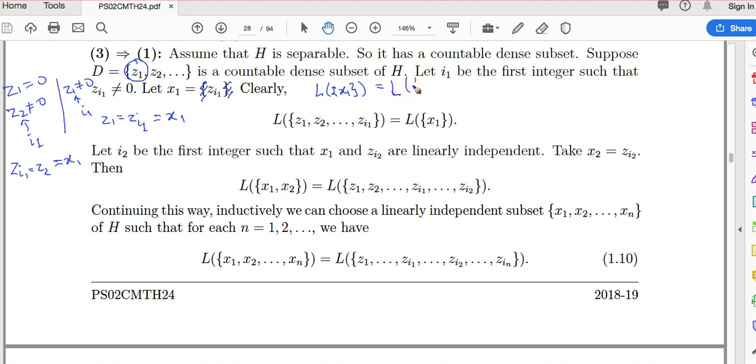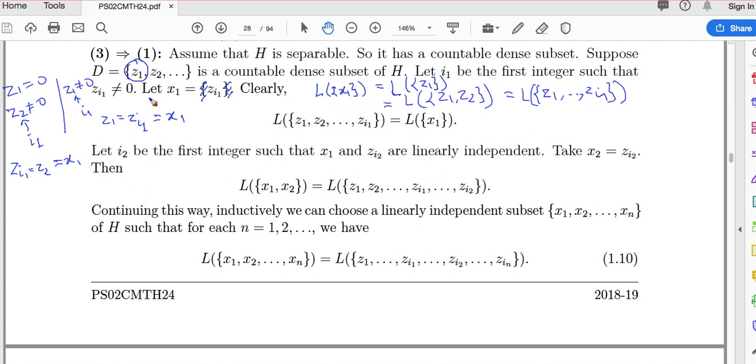So we have span of Z1 is the same as span of x1. Suppose Z1 was 0, Z2 was Zi1 equals x1, so the span of x1 in that case is nothing but the span of Z1, Z2. Because Z1 is 0, 0 will never contribute anything to the span, so we can write the span of Z1 up to Zi1. Now Zi1 can only be Z2, because there are only two, and the non-zero one comes immediately. I hope this is clear.